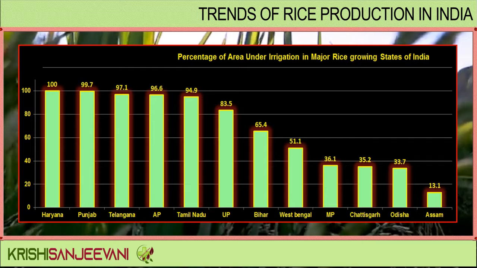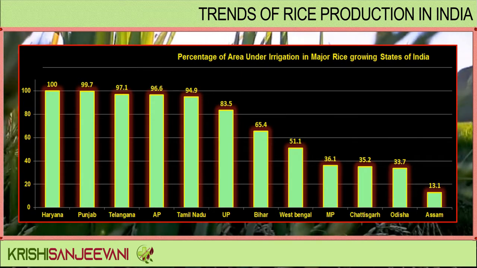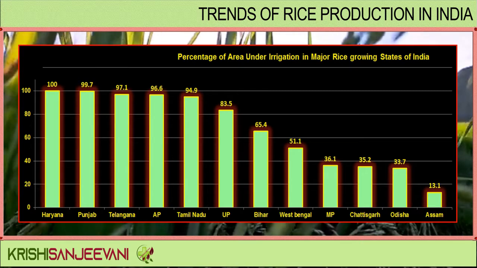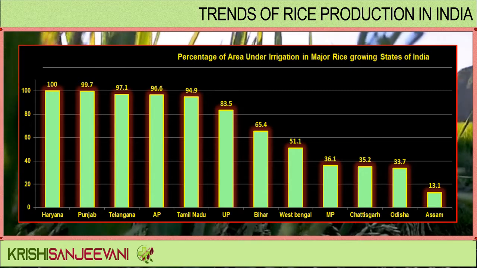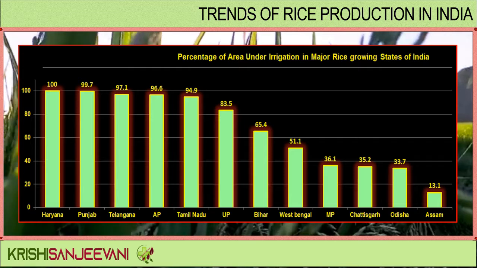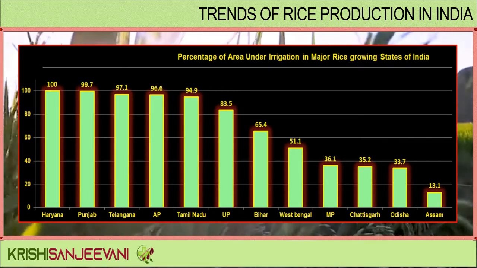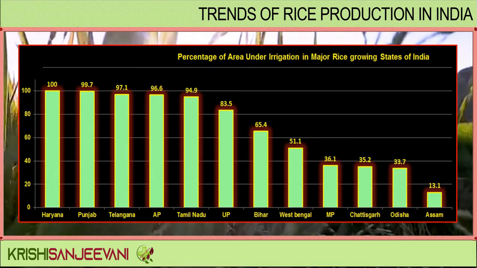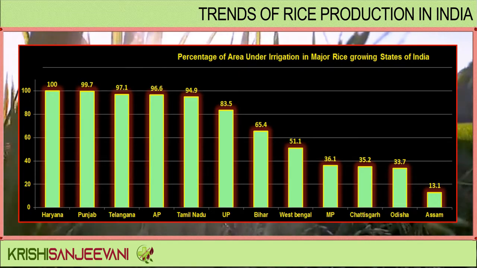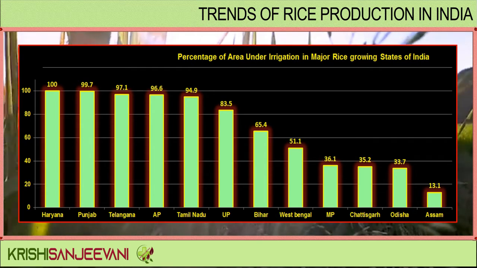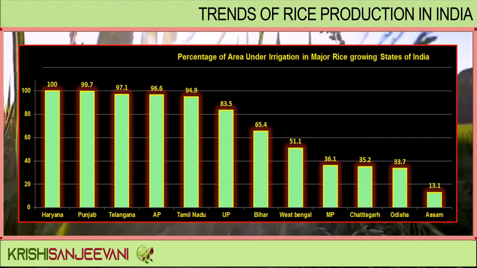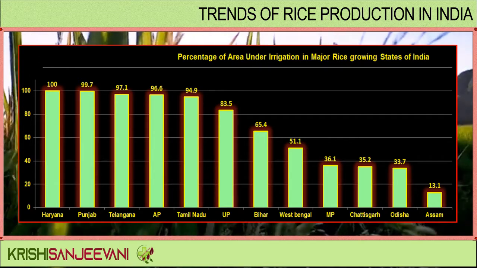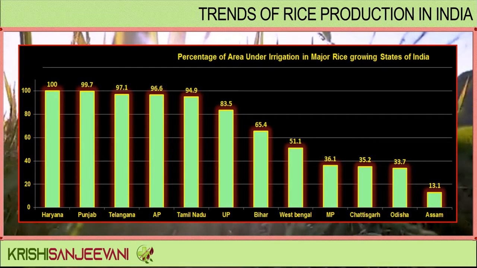Percentage of area under irrigation in major rice growing states of India. In Haryana, the entire area under rice cultivation is irrigated, followed by Punjab and Telangana with 99.7% and 97.1% of the area under irrigation. In Tamil Nadu and Andhra Pradesh, more than 90% of area under rice cultivation is irrigated. It is followed by Uttar Pradesh, Bihar, West Bengal, Madhya Pradesh, Chhattisgarh, Odisha and Assam.